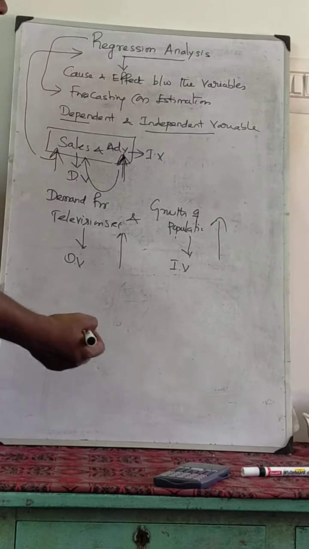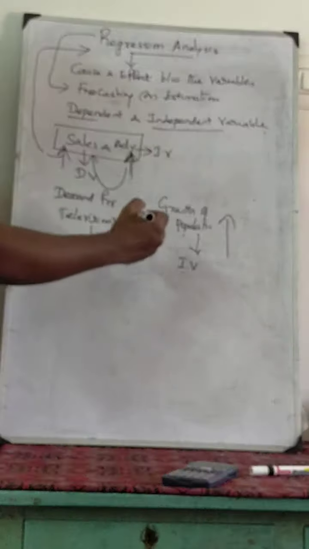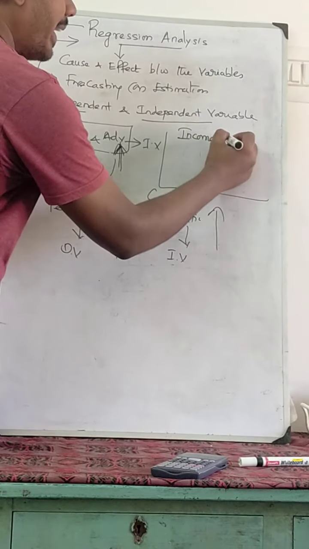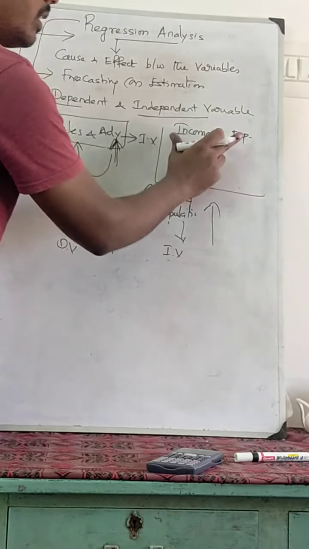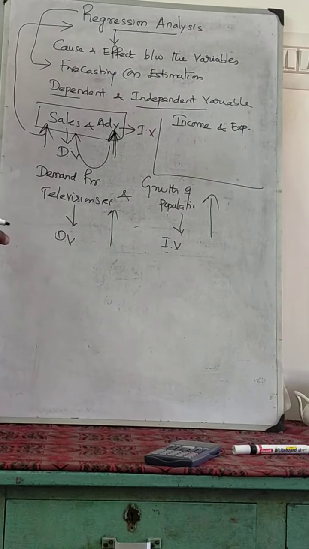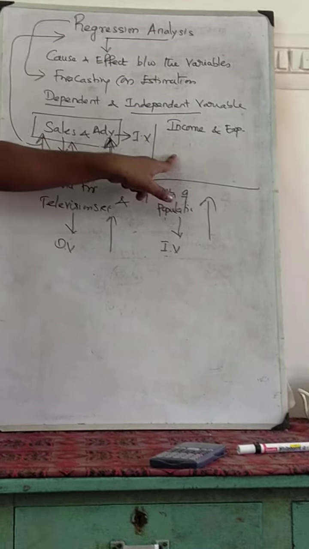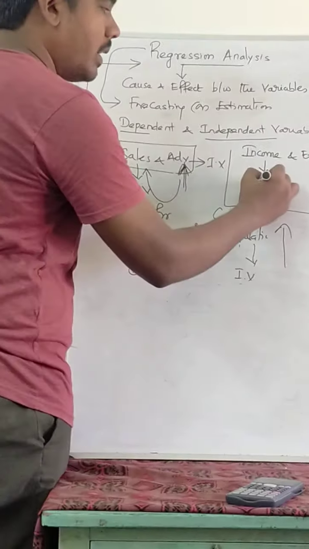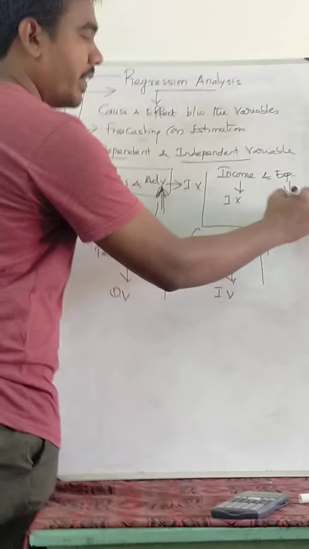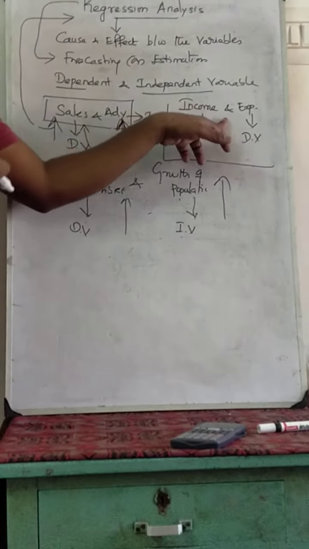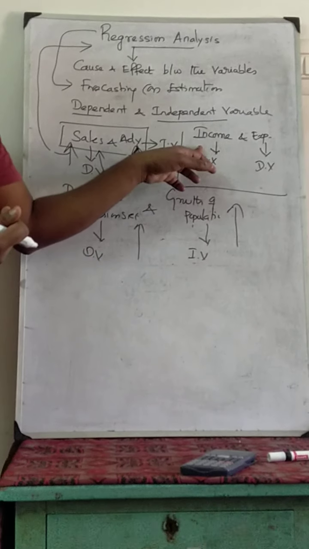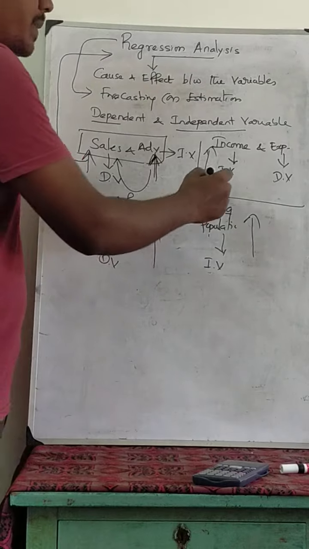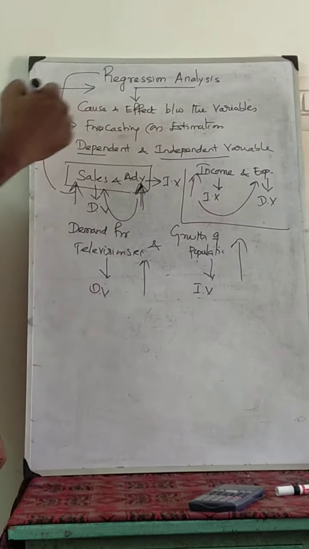Another example: income and expenditure. How will you find out the dependent and independent variable? Income is the independent variable, expenditure is the dependent variable, because your expenditure, your consumption, depends on income. Whenever the income increases for a person, the expenditure or consumption will also increase.